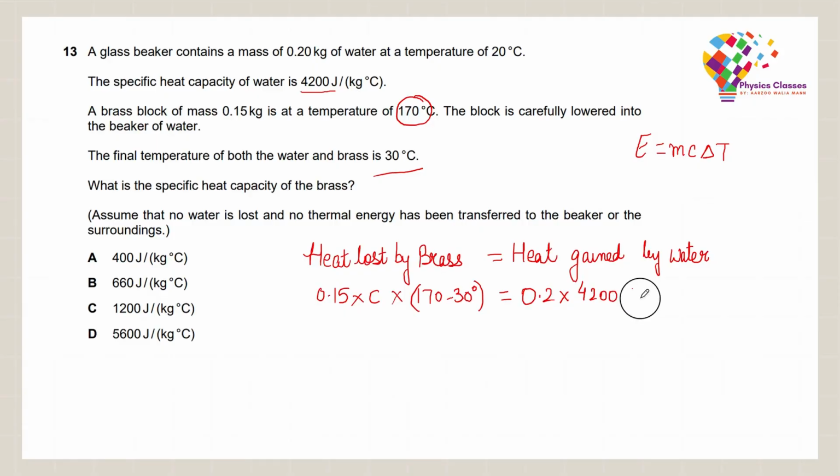Let's try and simplify this. So I would have 0.15 times c times (170 minus 30) degrees. That would give me 140 degrees. This has to be equal to 0.2 times 4,200 times 10.